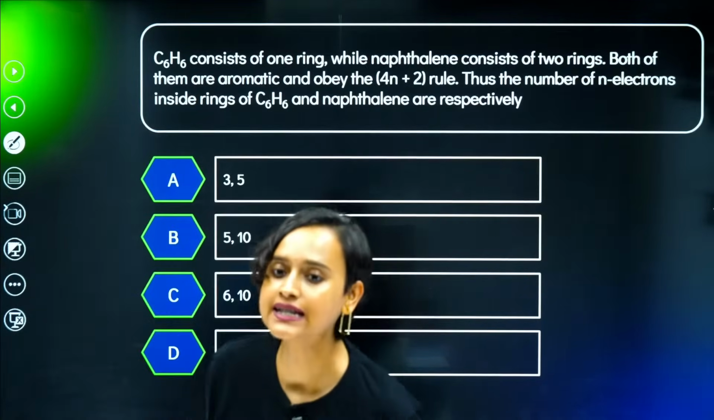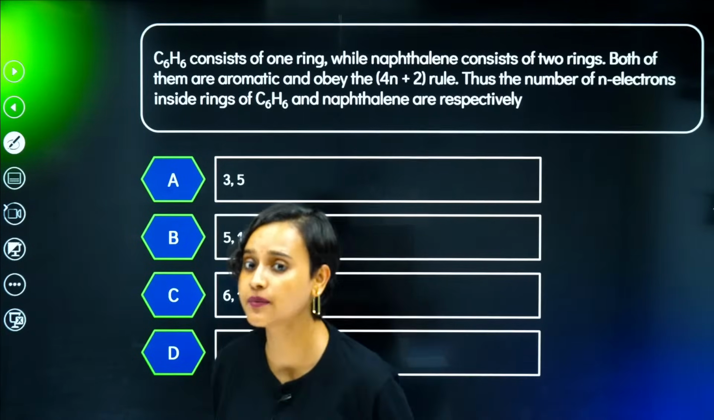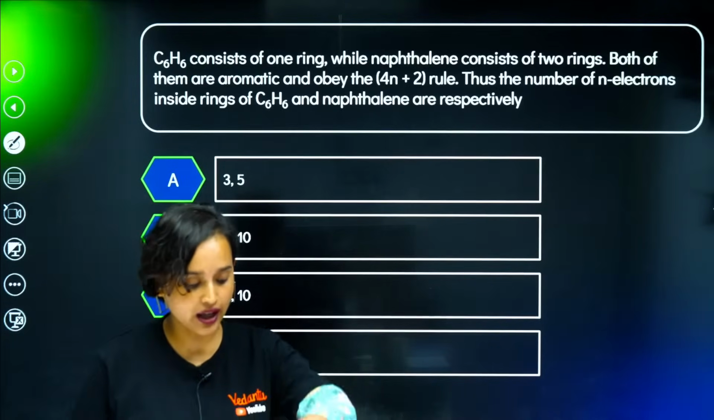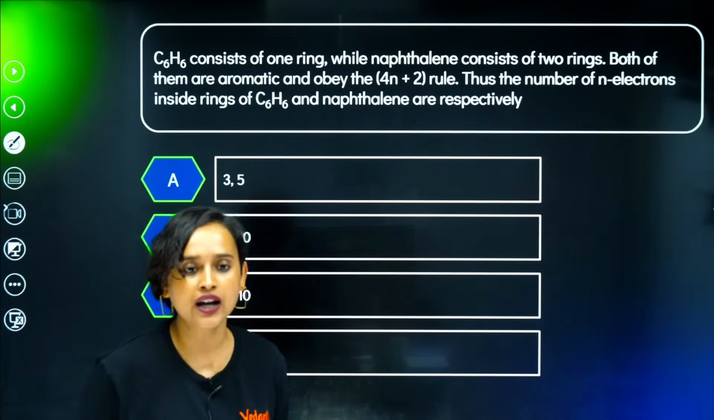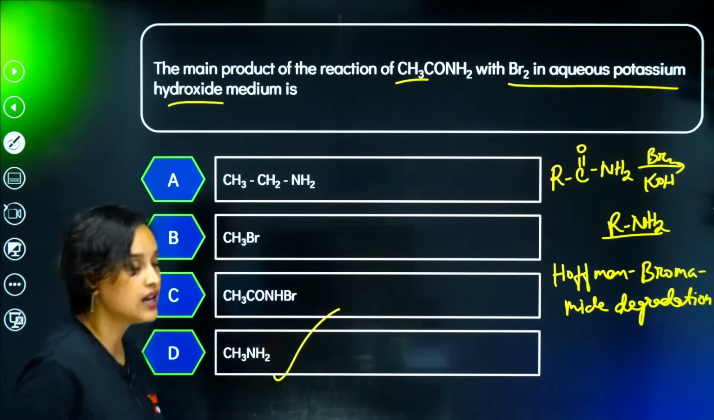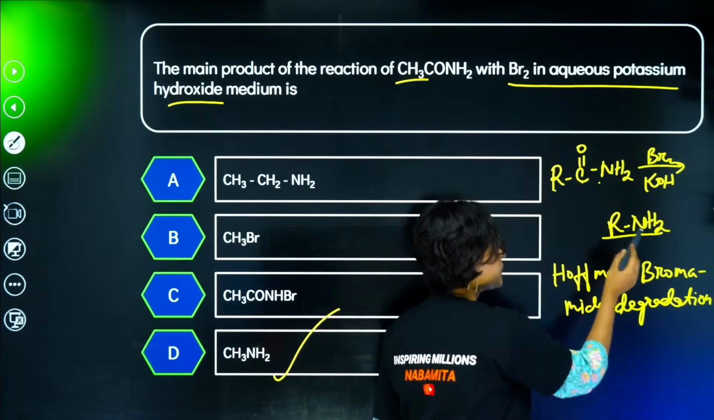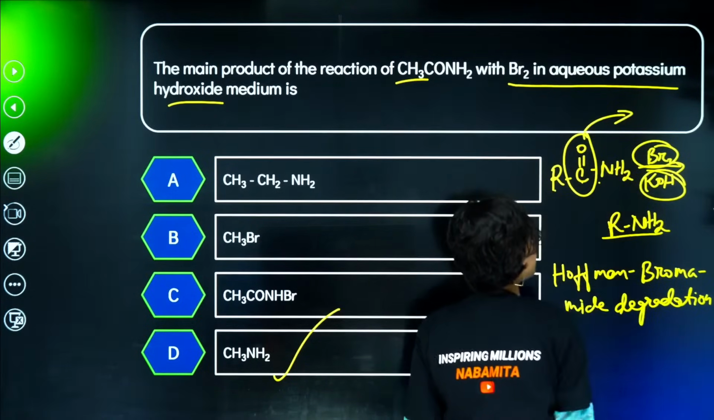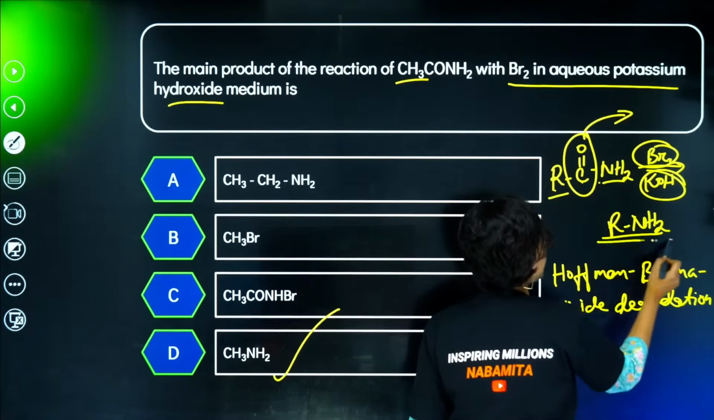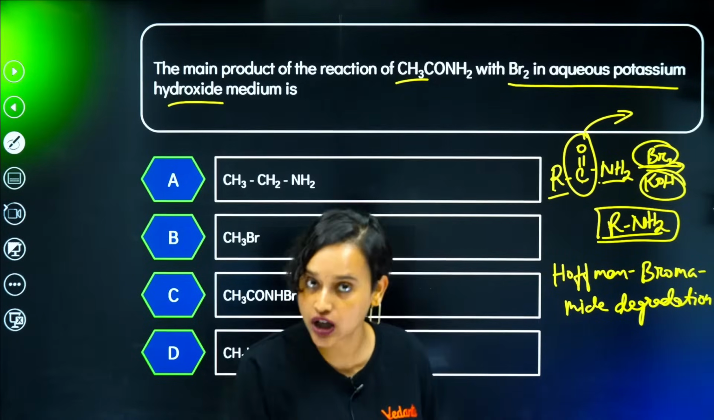C6H6 consists of 1 ring, while naphthalene consists of 2 rings. Both of them are aromatic and they obey the 4n plus 2 rule. Nagendra Gamer, what is there to understand? This is Hofmann bromamide degradation. The reaction is only such that if you have RC double bond ONH2, then bromine and KOH will take away this part. All you will be left with is RNH2. This is the whole thing about Hofmann bromamide degradation.